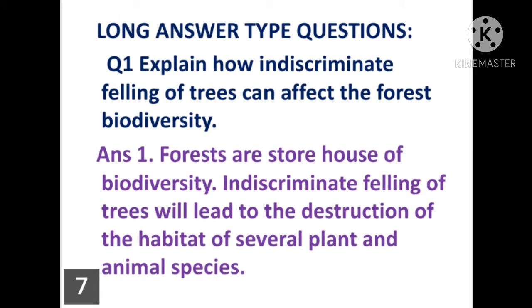Long answer type questions. Question number 1. Explain how indiscriminate felling of trees can affect the forest biodiversity. Now answer. Forests are the storehouse of biodiversity. Biodiversity means variety of flora and fauna. Flora means plants, fauna means animals. Indiscriminate felling of trees will lead to the destruction of the habitat of several plant and animal species. Indiscriminate means without thinking.